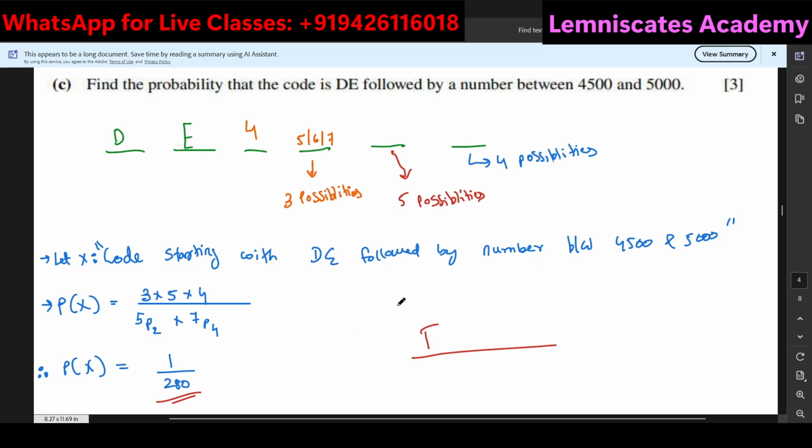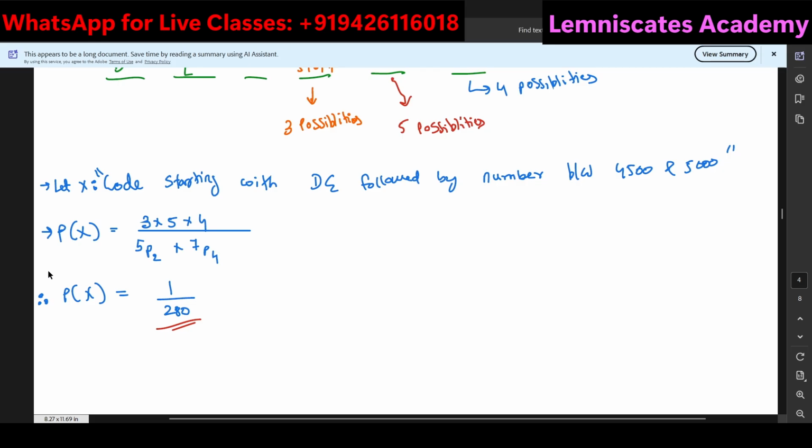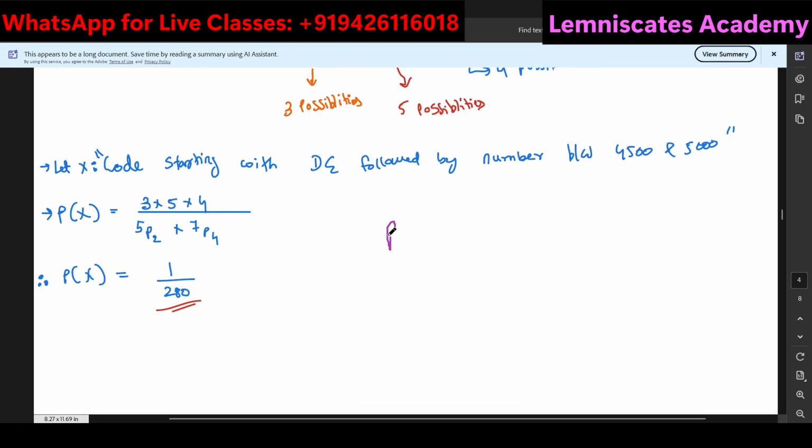So I hope that this question has also given you an idea of how you can go ahead and solve a probability question, but the underlying concept could be either of the distributions or the permutations and combinations as well. So if I just have to give you an idea, probability can have only 3 types of questions. It could be from the possibility space diagrams. Let's say you are throwing 2 dice, and out of these 2 dice, you have to find the probability that the total is greater than or equal to 4.